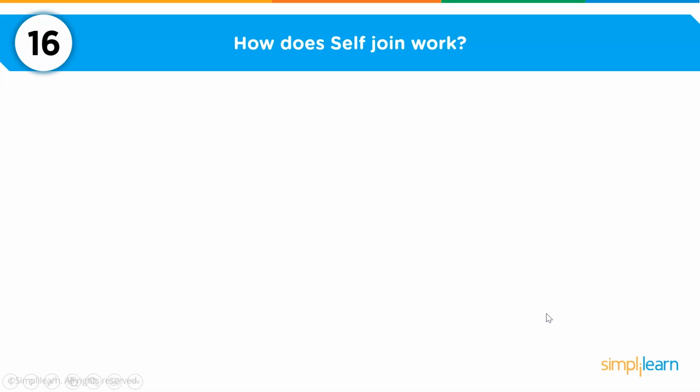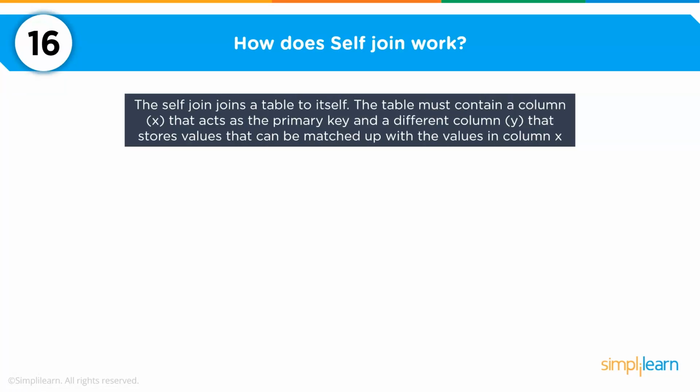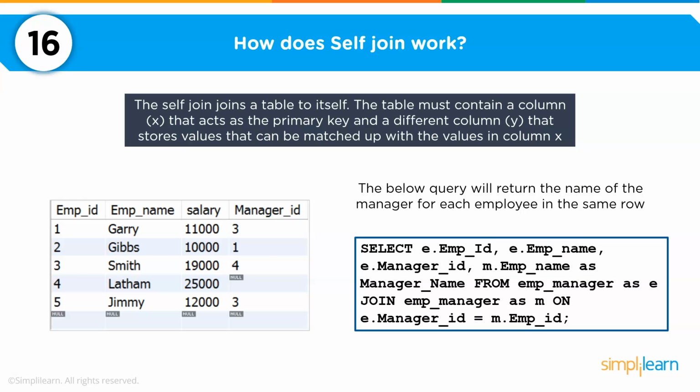Now my 16th question is on how does self join work. So self join joins a table to itself. So the table must contain a column X that acts as the primary key and a different column, let's say Y, that stores values that can be matched up with the values in column X. Now this might not be really easy to understand. You'll get to know once we do this demo.